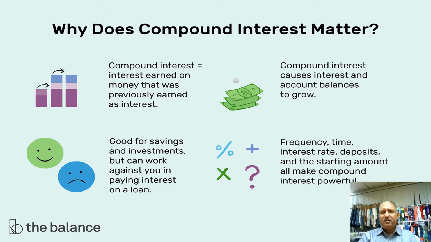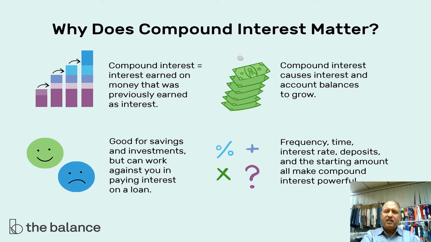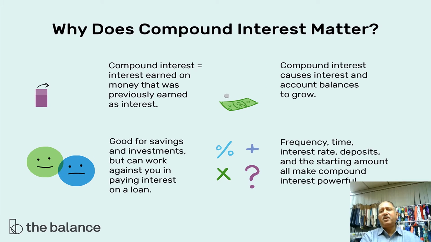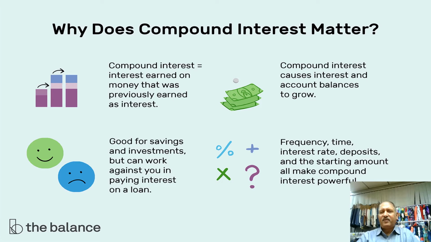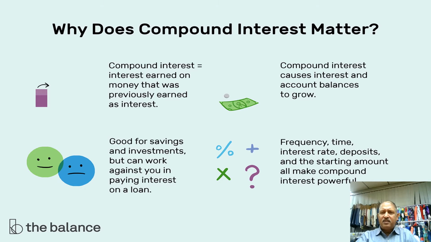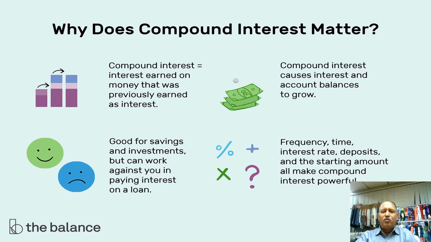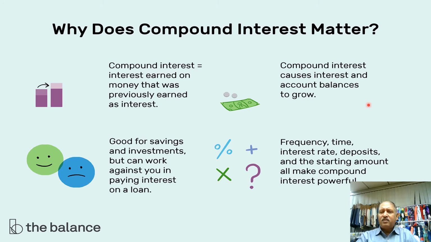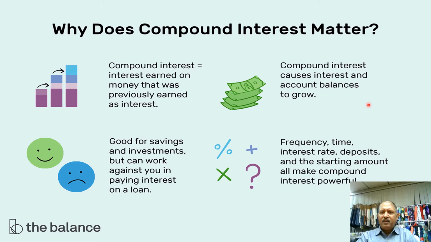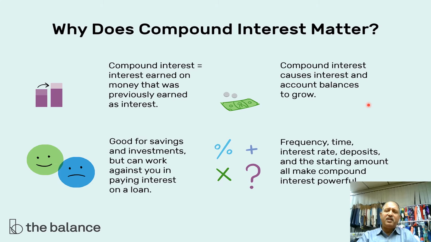The next year we will get interest on 10,000 plus the 5% interest which we already earned. That means compound interest causes our balance to grow. Once we deposit and forget, the interest keeps getting added and we keep earning interest on the interest.